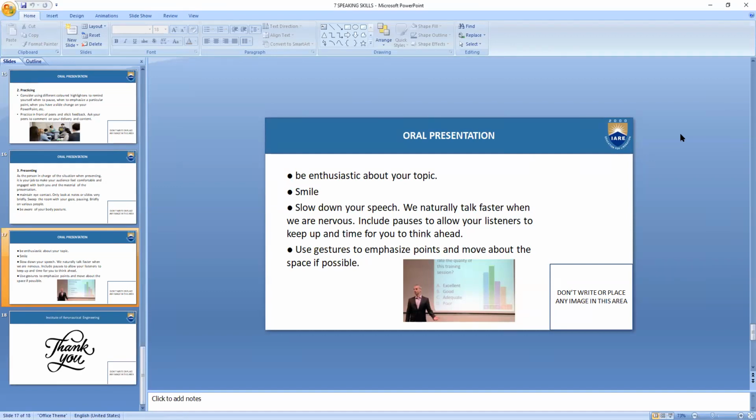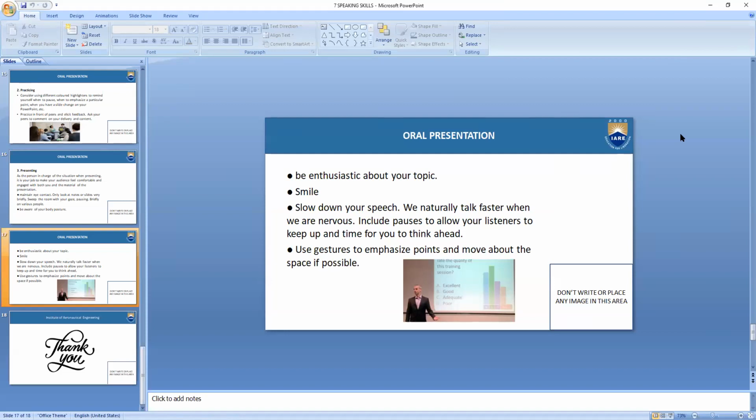Slow your speech. I told you there might be some kind of physiological barrier in many people. So you have to slow your speech down. Don't run very fast, or mumble in your mouth so that only you and your neighbor can listen. Your pronunciation should be very clear. Your speech should be very sweet. We naturally talk faster when we are nervous, so it happens to us. Include pauses to allow your listeners to keep up, and to give you time to think ahead.